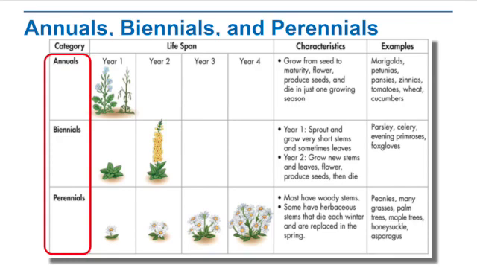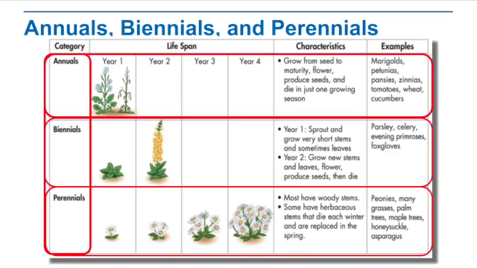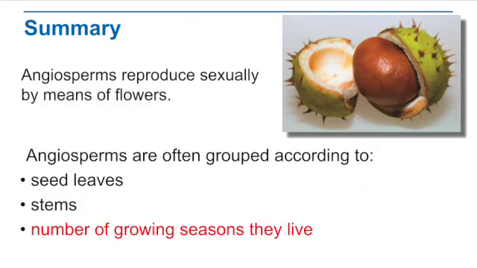And then we have perennials, and these kind of come back year after year. Most of these have woody stems. Some do have herbaceous stems, so they don't produce wood, and those herbaceous stems would die each winter, but they would be replaced in the spring. And you can see we have examples of each of those: annuals, biennials, and perennials. And in summary, angiosperms reproduce sexually by means of flowers. Angiosperms are often grouped according to seed leaves, stems, and the number of growing seasons that they live.